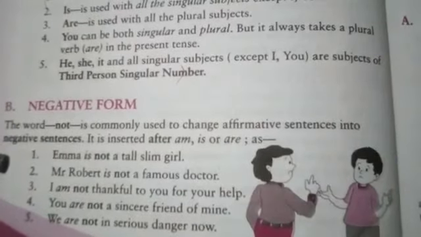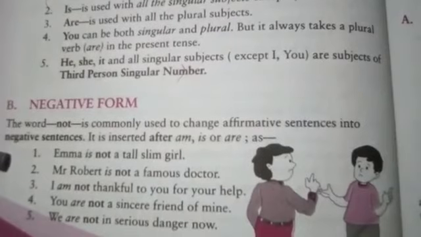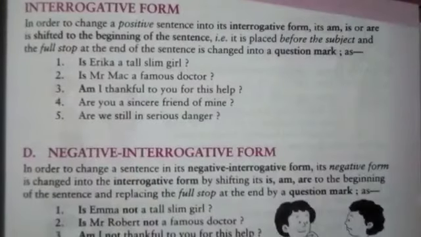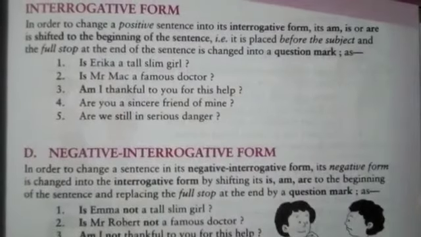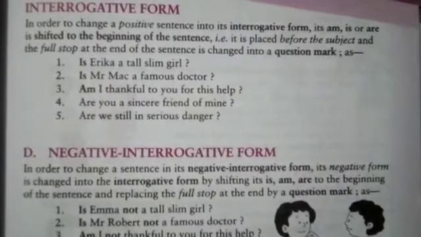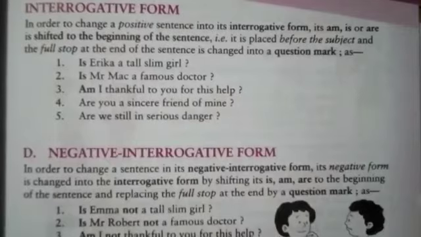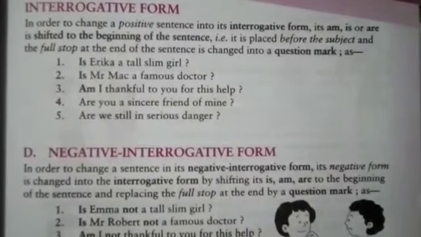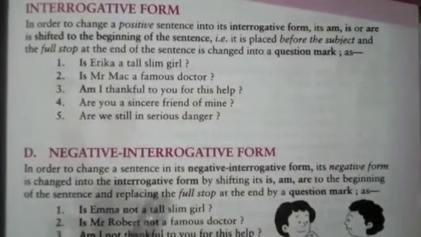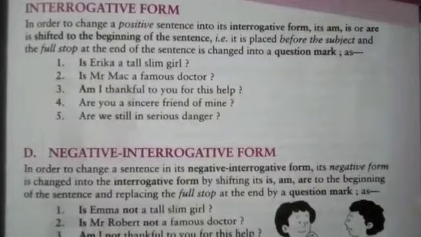The word not is commonly used to change an affirmative sentence into a negative sentence. Students, all of you know that the interrogative form of a sentence has two parts. The first one starts with the helping verb, and the second one starts with the WH words, that is, with questioning words like why, when, where. But here we will see how to make a sentence interrogative by using the helping verb in the starting.